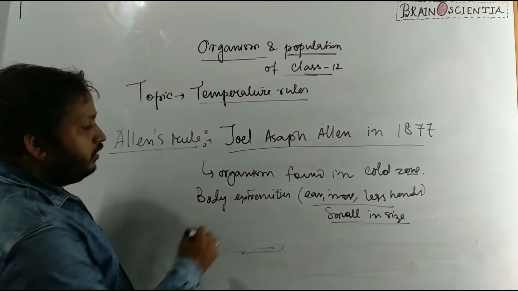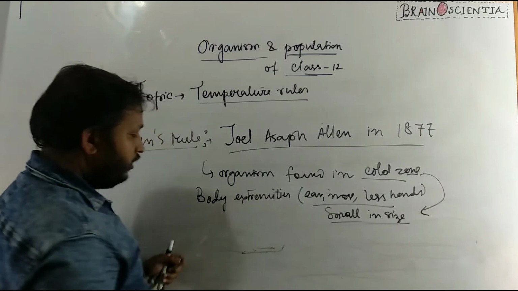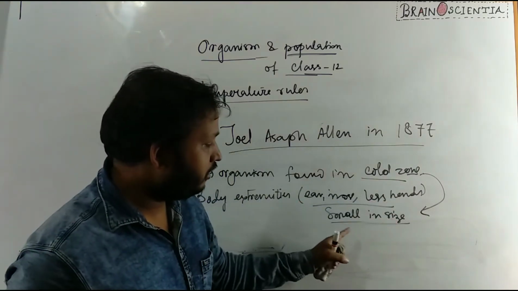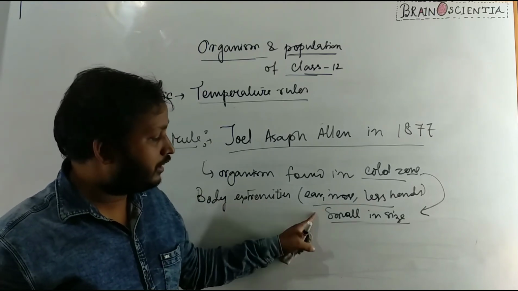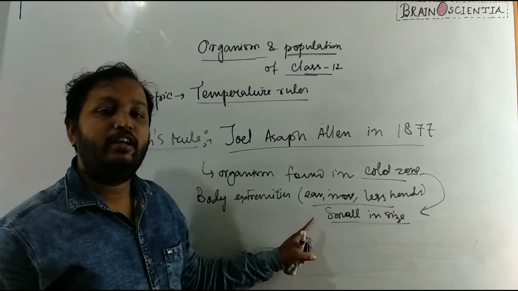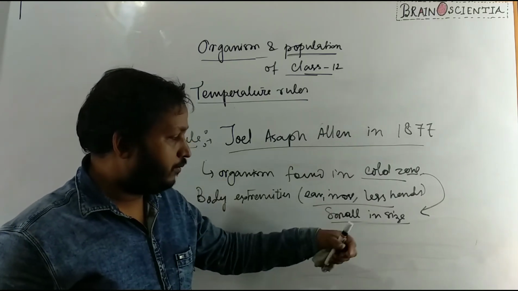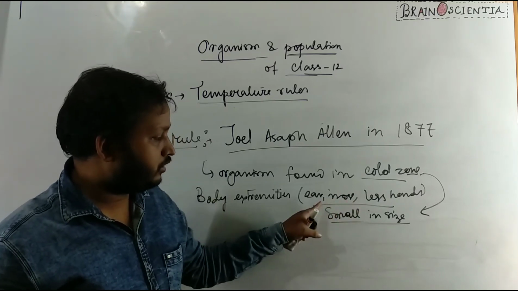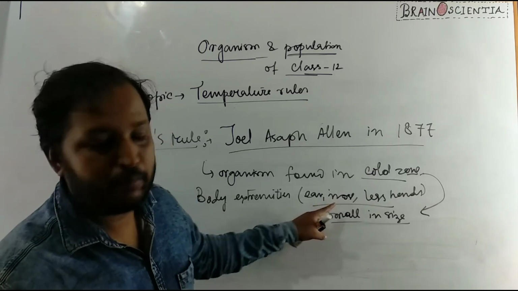Very simple it is. An organism found in the cold zone, that is the Arctic zone, has body extremities like ears, nose, legs, hands that are small in size as compared to the same species found at the equator. At the equator, these structures are a little bit bigger as compared to those in organisms that reside in a cold environment.